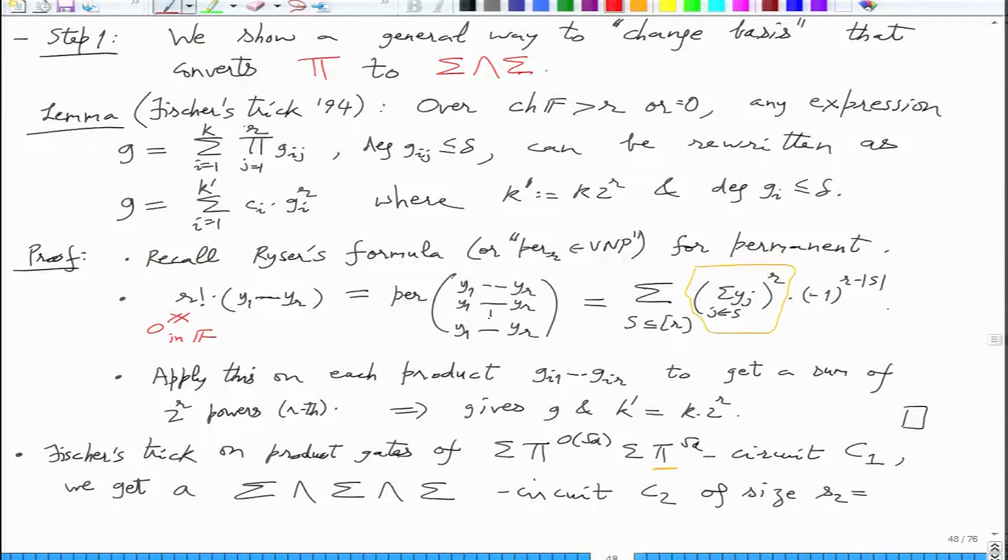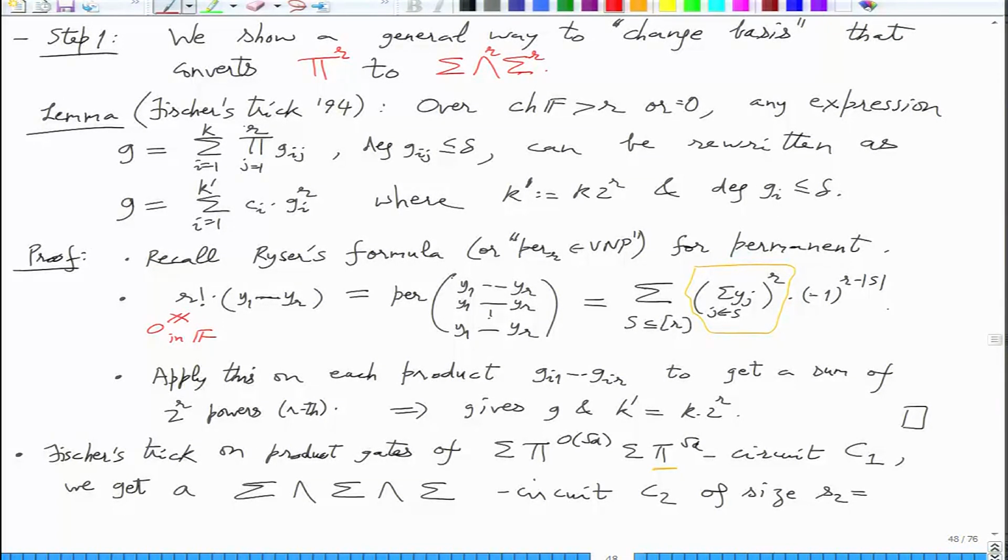So what is the fan-in of the bottom wedge? Right, so since it was pi root d, if this is pi r, then pi r is going to wedge r. And not only that, this bottom sigma is also just r, right?